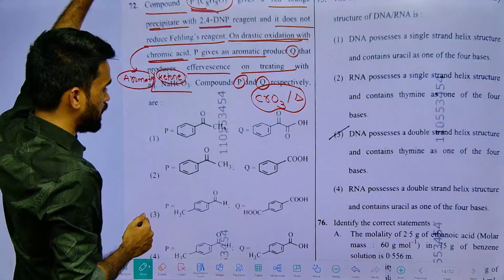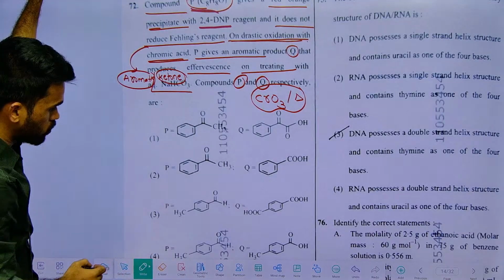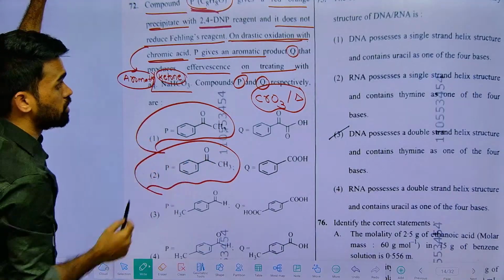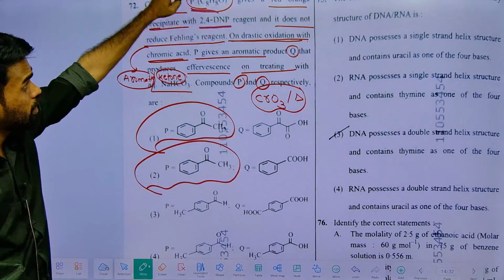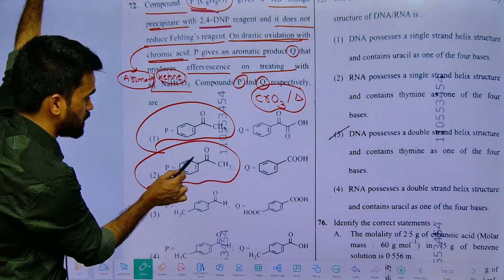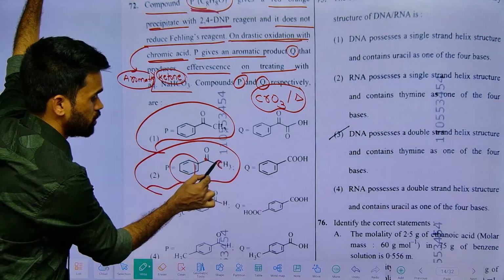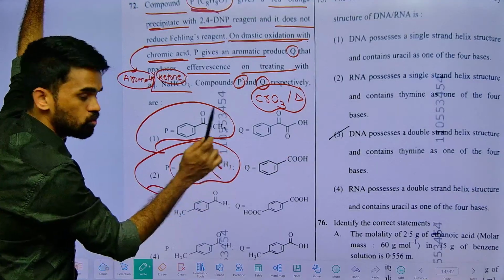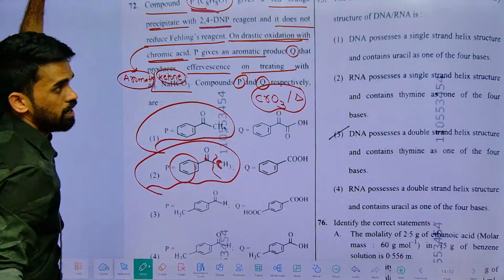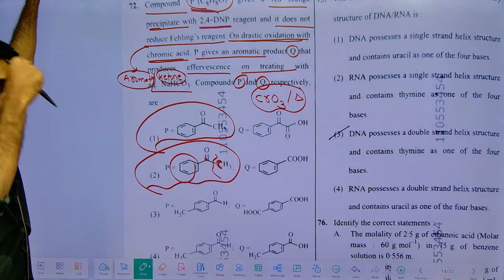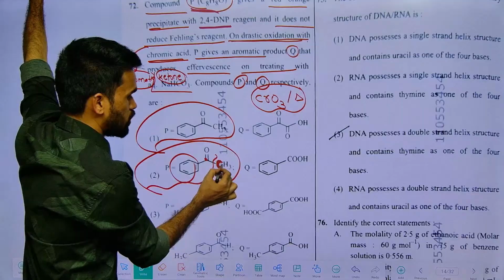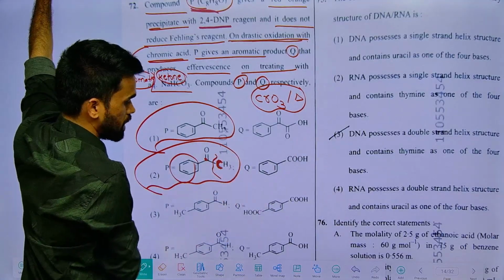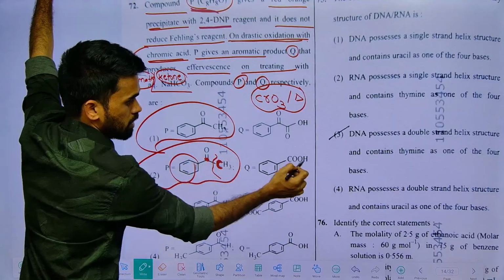So P is definitely a ketone. Where do we have ketones? Only the second option has a ketone, and the first option also has a ketone. But they told only 8 carbons: already 6 are over, 7th one, 8th one here. Our product upon oxidation, what happens? We remove the CH3 group, following Popoff's rule, where ketones lose the smaller groups like methyl, and both parts convert into carboxylic acids.